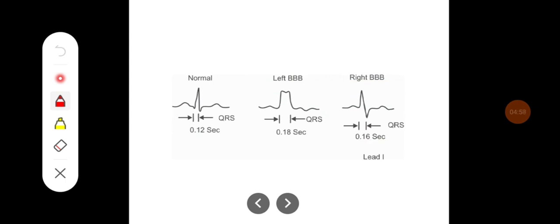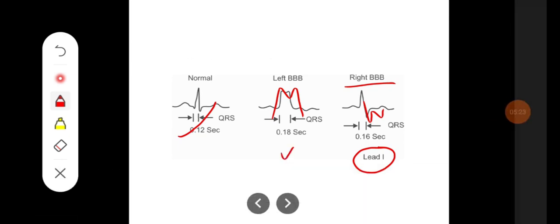Here you can see this is a normal complex, and in left bundle branch block, we can see the M pattern in the QRS complex, and in right bundle branch block, you can see the W pattern in the ventricular complex in lead 1. So this is seen in lead 1 and this is seen in V6.